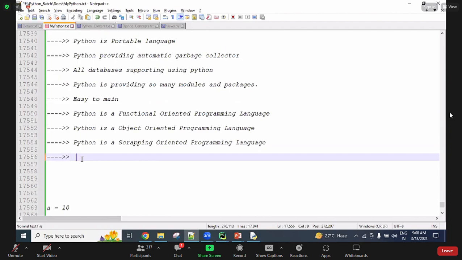In the last line, it should be scripting oriented, or you have written scrapping? Yes, I will change this name.